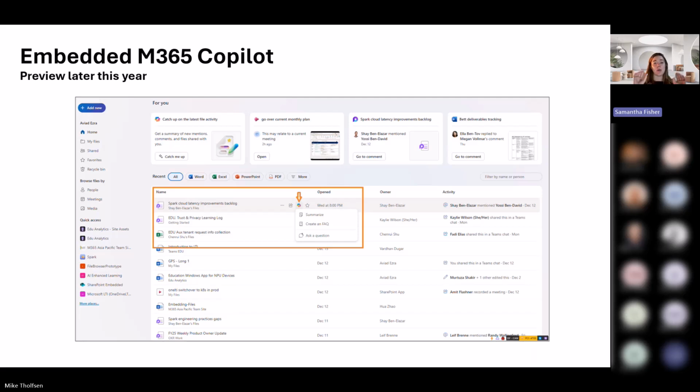And then we'll also have embedded M365 Copilot coming as well. So that Copilot experience, as you can see, you can summarize, you can create FAQ, all these things. That will all be available through the LTI as well. In that OneDrive experience, you'll be able to access Copilot.